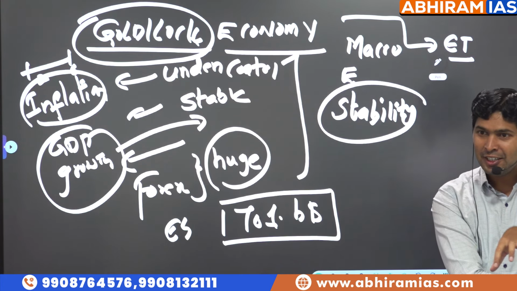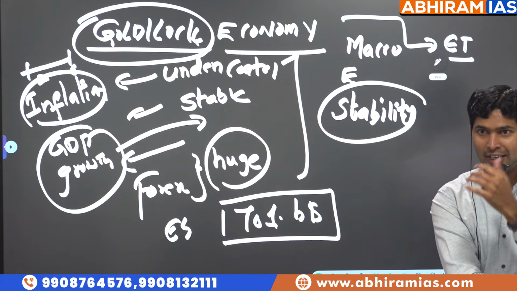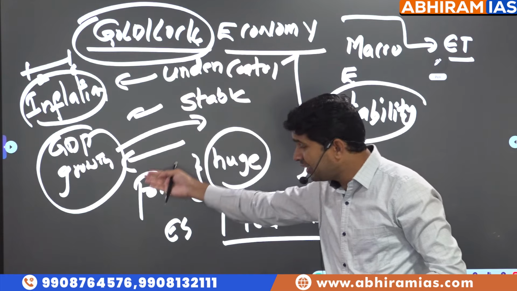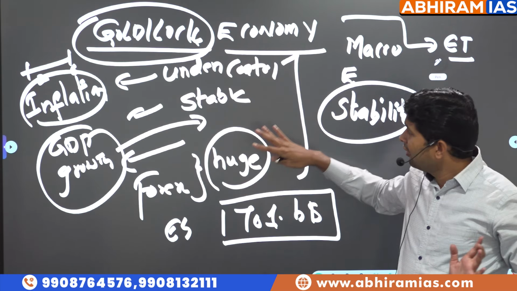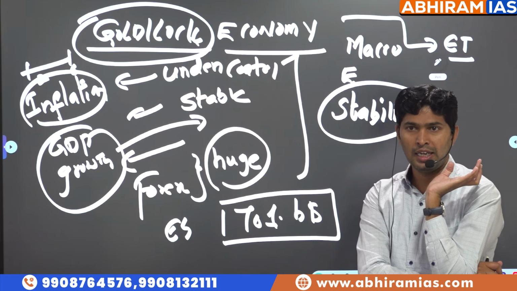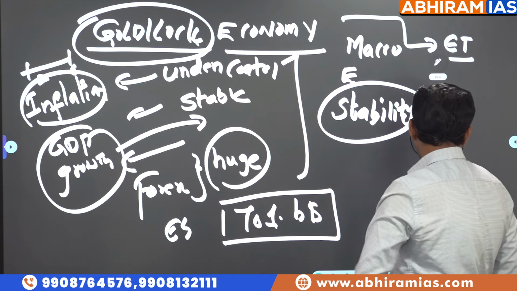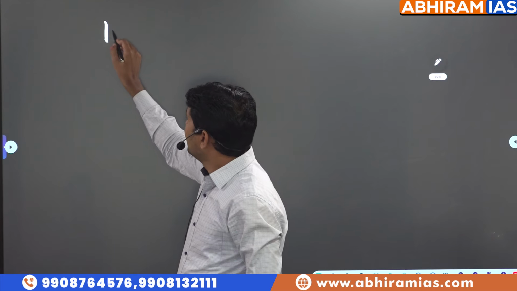Which means all the conditions are favorable for you. All the conditions are favorable for a country. Sir, despite global uncertainty, we are sitting on huge forex reserves. That's the reason why this situation is referred to in economic terms as a Goldilocks economy. Okay? Now if you understood this Goldilocks economy, which you might expect in this year's prelims,